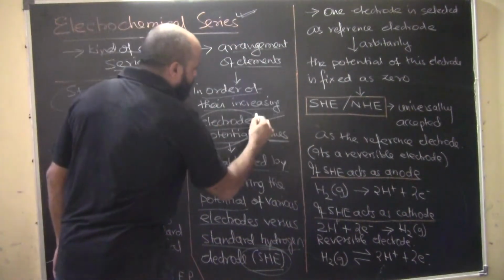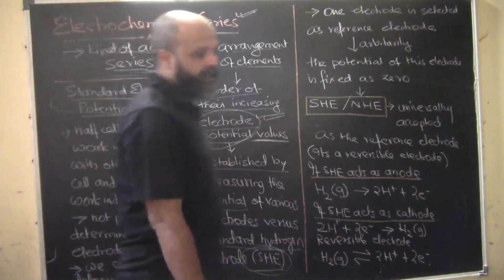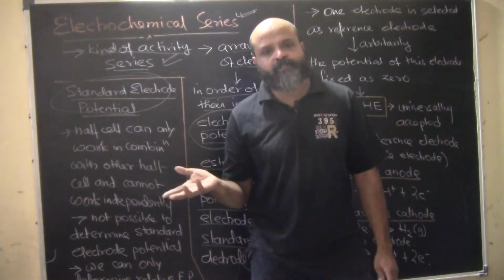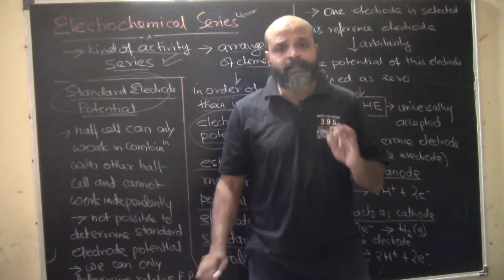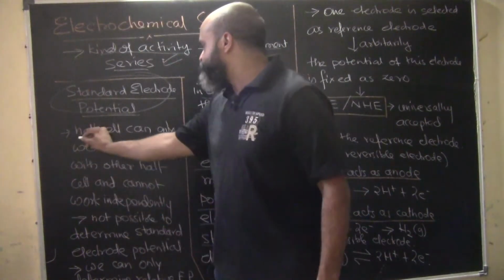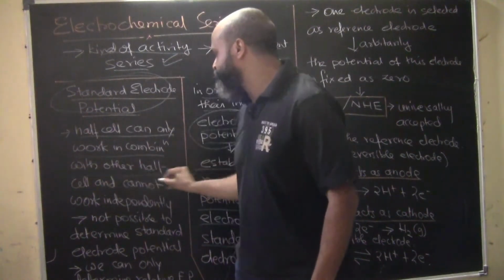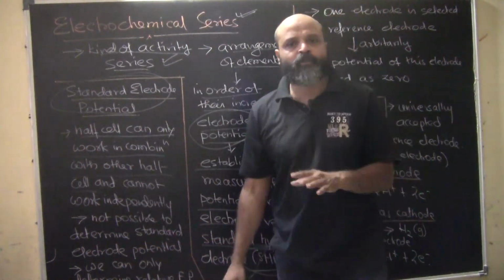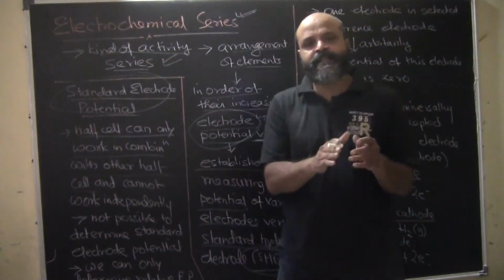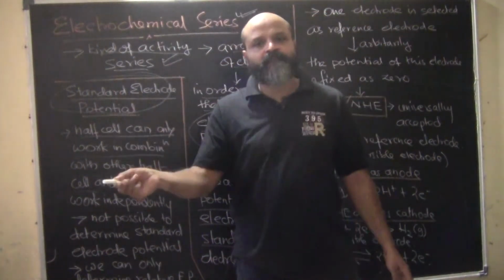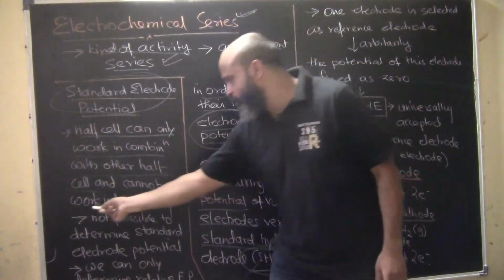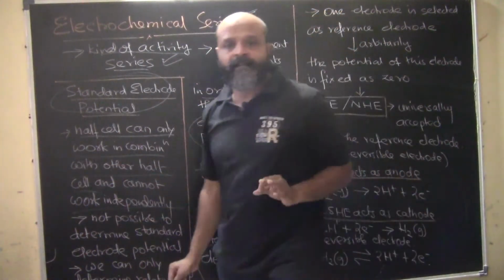Since we are talking here about electrode potential, we know that in any kind of electrochemical reaction there are two reactions, basically one that is going on around the anode and the one that is going on around the cathode. Each of them is regarded as a half reaction. A half cell can only work in combination with the other half cell. We know that an anode cannot work without a cathode and a cathode cannot work without an anode. So, a half cell cannot work independently.